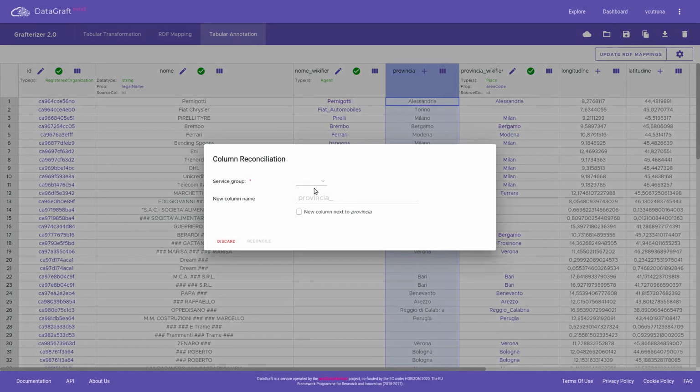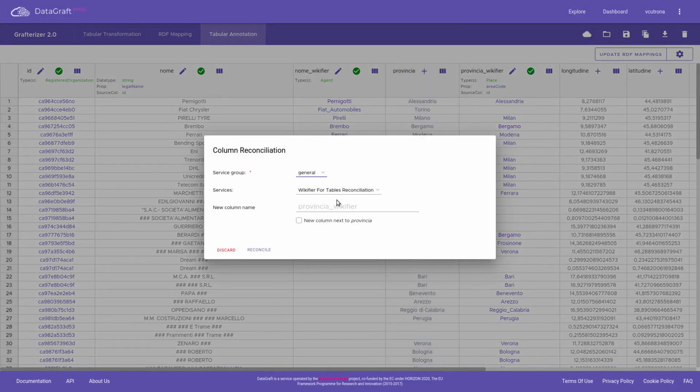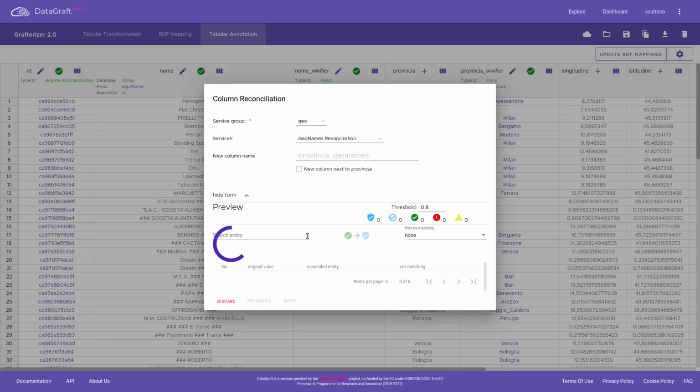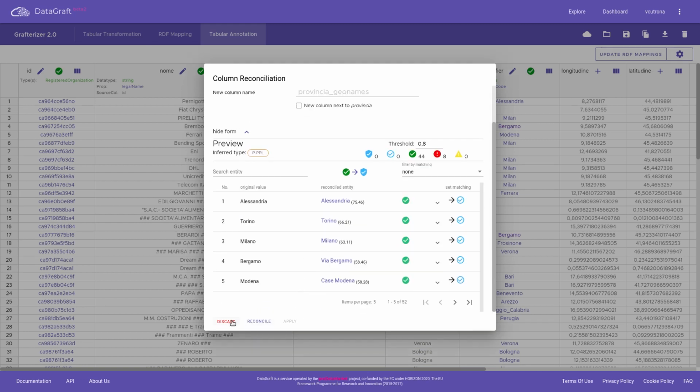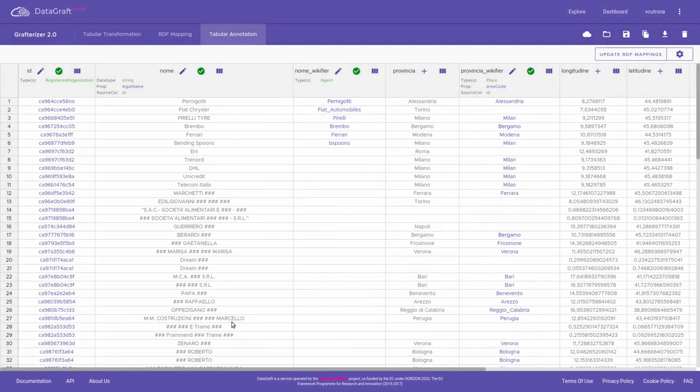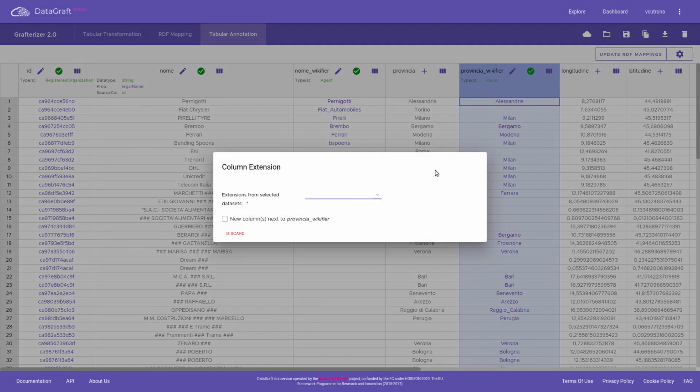values against the GeoNames knowledge base, which is specific for locations. Also, this service works with different languages. However, for this example, we will keep the results found by the Wikifier service and proceed to show data extension services. Now that we have a column with values that are reconciled against entities from a knowledge base, we can use extension services to fetch additional data about these entities.